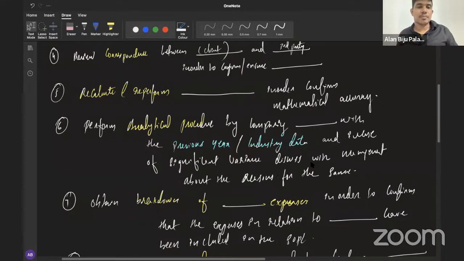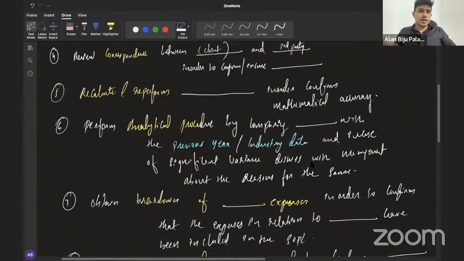So in this case, what you can compare with the current year or with that of the prior year? Estimated provision with the last year provision. Yeah, estimated provision with that of the last year. But you need to consider whether this amount is there in last year or not. So will there be any possibility of having redundancy provision in the last year? No. No, because it's a thing that happens in this year, right? The company is planning to make one of their production sites close by this year, not there in the last year. So we cannot compare it with the previous year. So in that case, what you can compare? History data. Right? So you need to think logically.